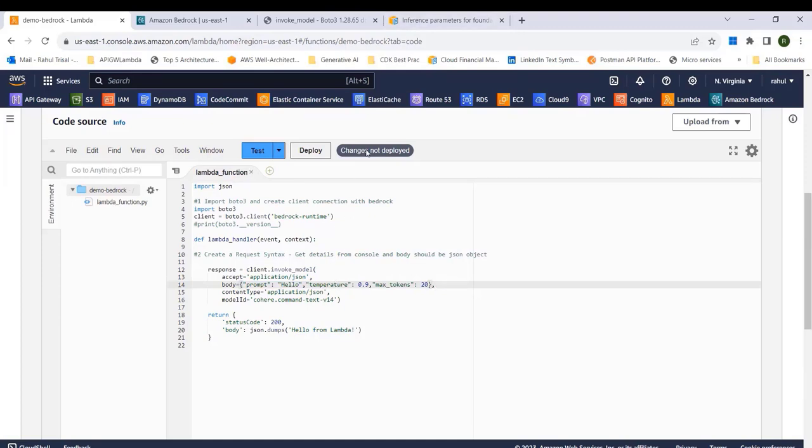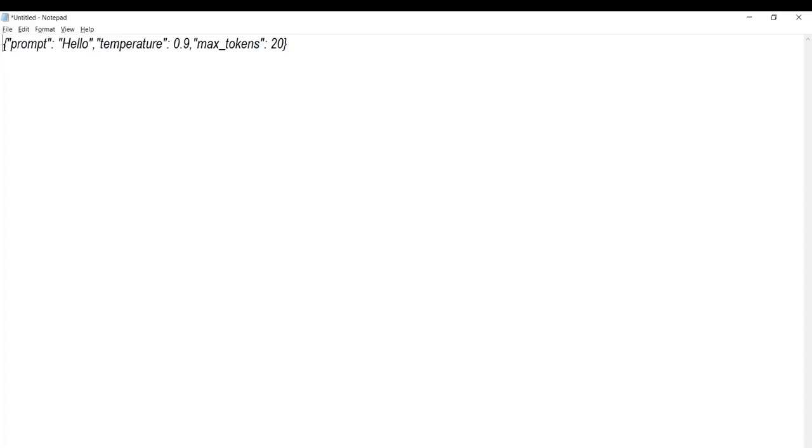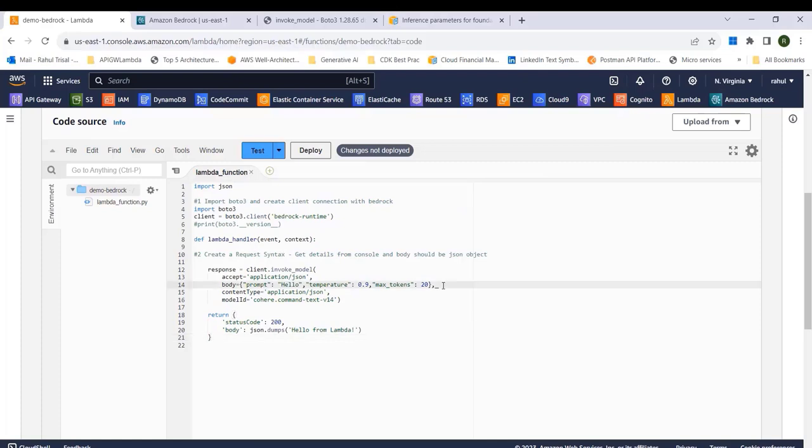Now, as we saw in the documentation, this body needs to be a JSON object. Now let's convert it into a JSON object. So we'll say json.dumps and put a bracket here. Let me just copy it from here and modify this. I think I just need to put a comma here. Okay, I think this looks good.